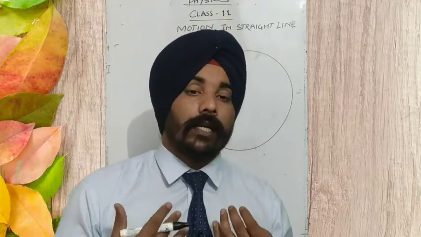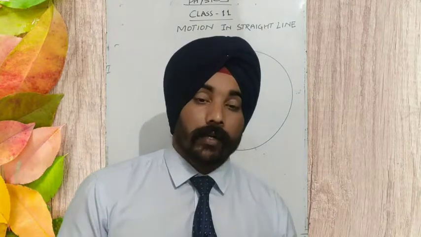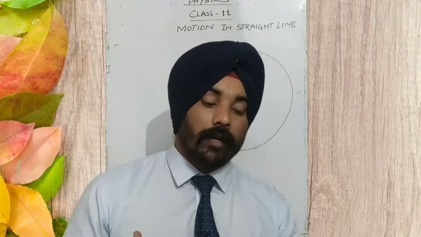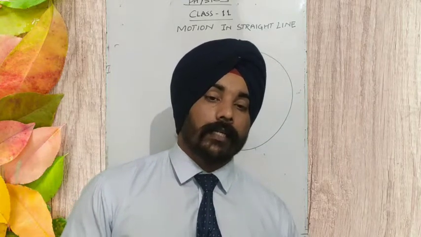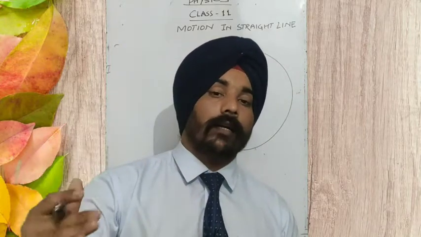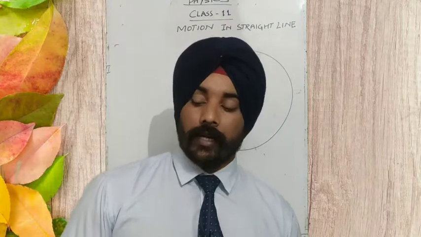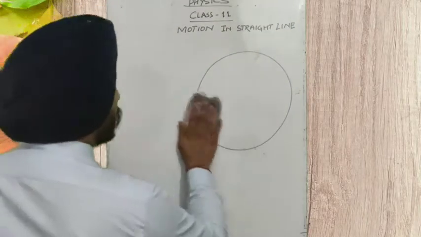But distance cannot be zero. Distance will be a finite value because distance is the length of path traveled by a body, and displacement is the shortest distance between initial and final position. Clear everybody? So this is the distance and displacement.